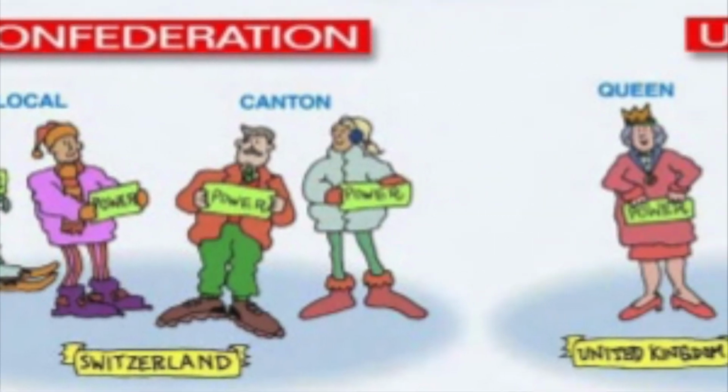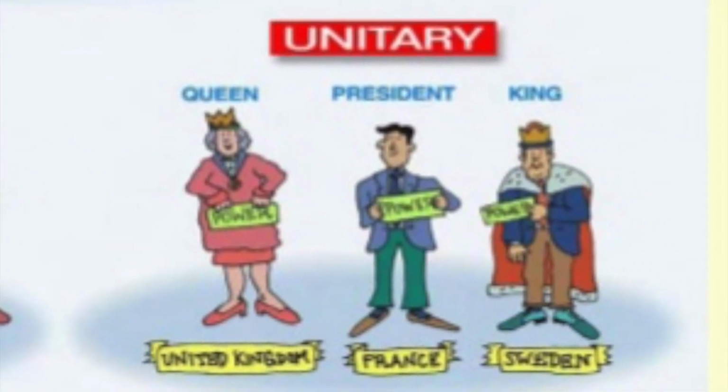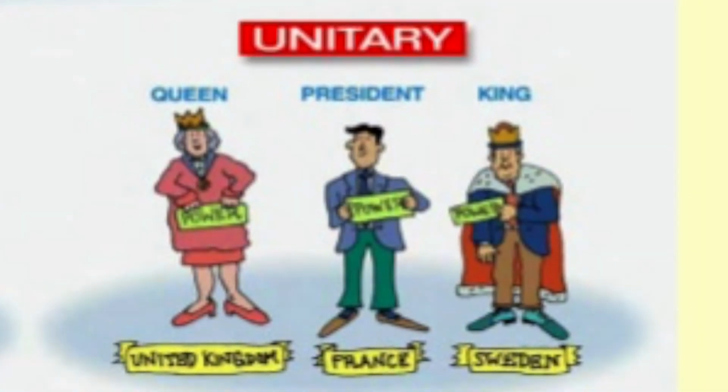And last but not least, unitary. There are some advantages of a unitary system, such as the laws and policies are much more easily passed since there's only one need of approval. Due to this, laws are rarely rejected since there's only one body creating those laws. The disadvantages of this type of government is that the central government may lose touch or control with other distant provinces. That or else too much power in the central authority will result in tyranny.